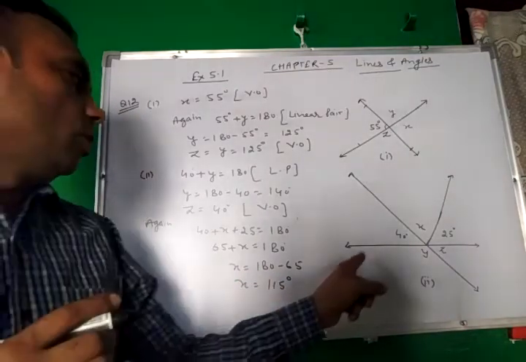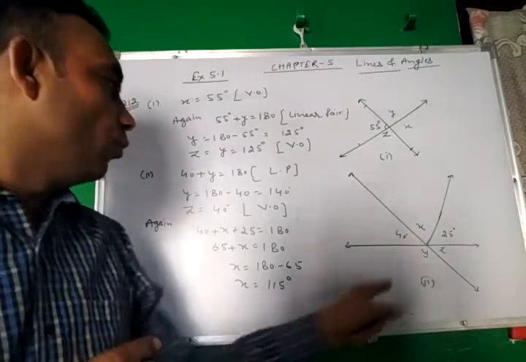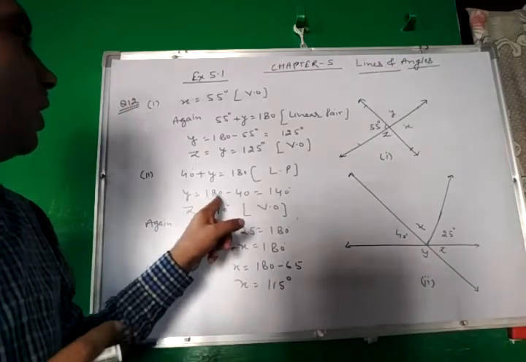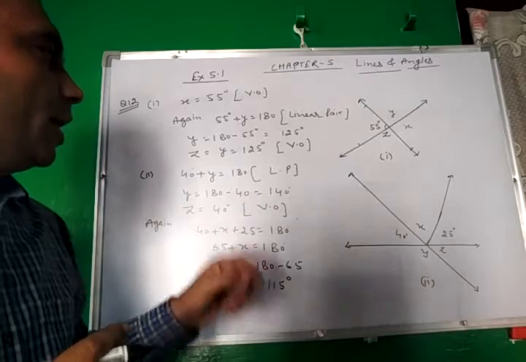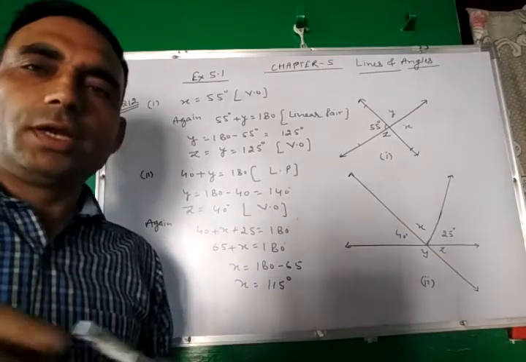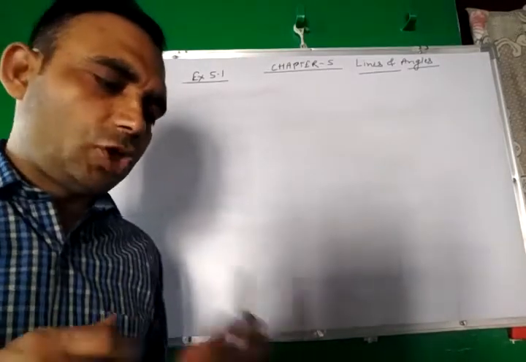So x is equal to 115, y is equal to 140 degree and z is equal to 40 degree.